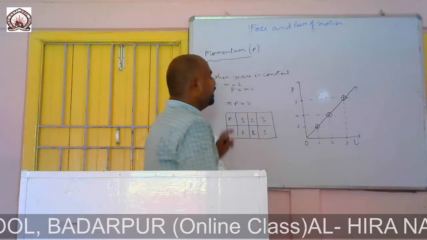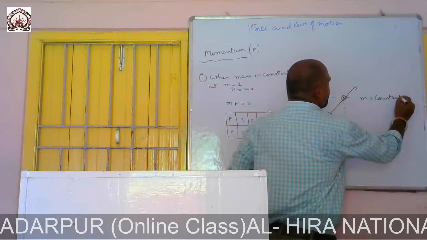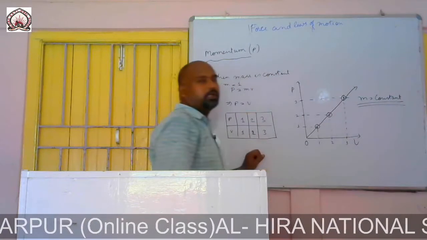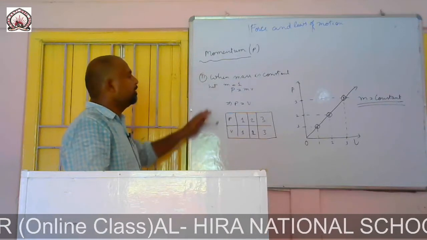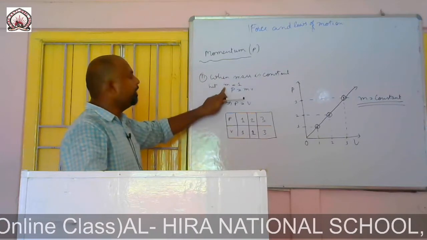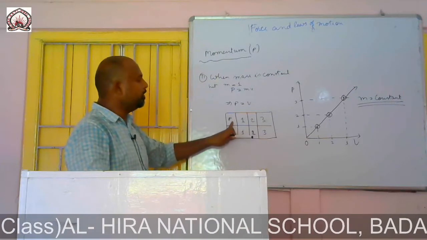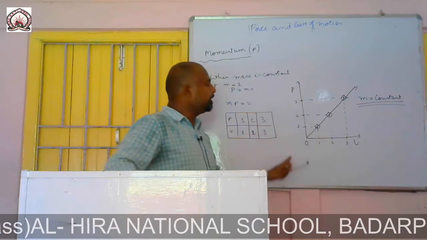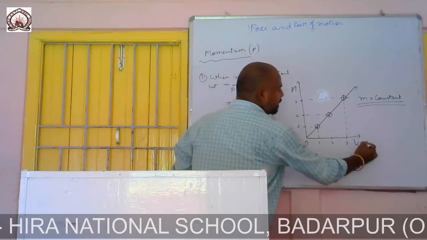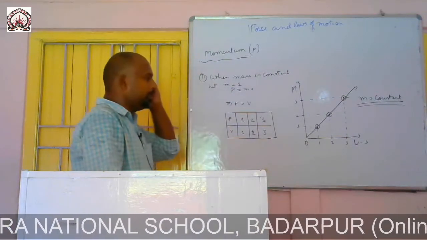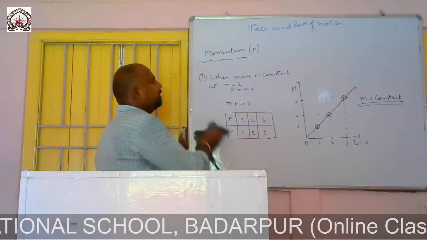Then, when mass is taken as constant, we are getting this one. Clear? Here I have taken M equal to 1, then P equal to V. Then I have taken the values of V, and then we get the values of P. Then we have plotted the graph. P, the momentum, is in this direction and velocity in this direction. This is nothing but a straight line which passes through the origin.